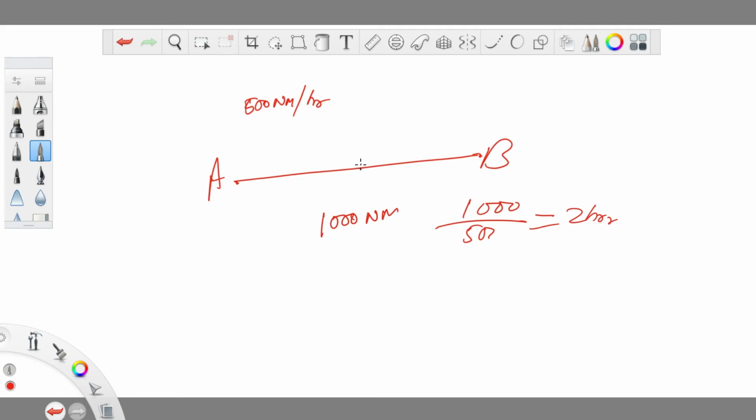So after 1 hour, this aircraft will reach somewhere midway, which is at around 500 nautical miles from both the places. So in nil winds, let's call this point C. From this point, it will take this aircraft exactly 1 hour to go either to point B or point A. So we can say that in nil winds, CP or ETP is at the midpoint. But the problem arises if it's not a nil wind condition.